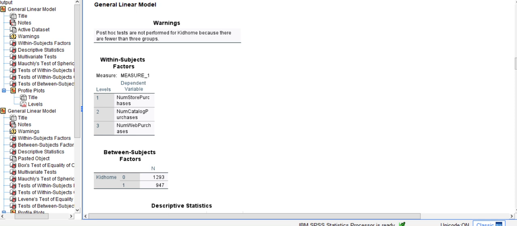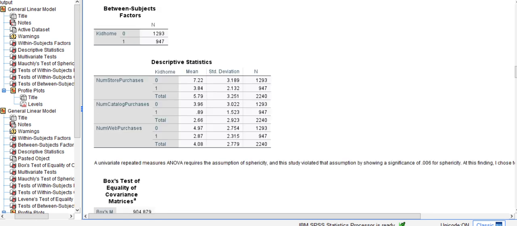General linear model, I'll be using a repeated measures MANOVA to explain the answer to the question, is there a difference in purchases over time based on whether the person has a kid at home? We can see from the descriptive statistics that the overall sample size is 2,240. The sample sizes across the dependent variables and independent variable are the same, they're consistent. The standard deviation and mean are different for each dependent variable.